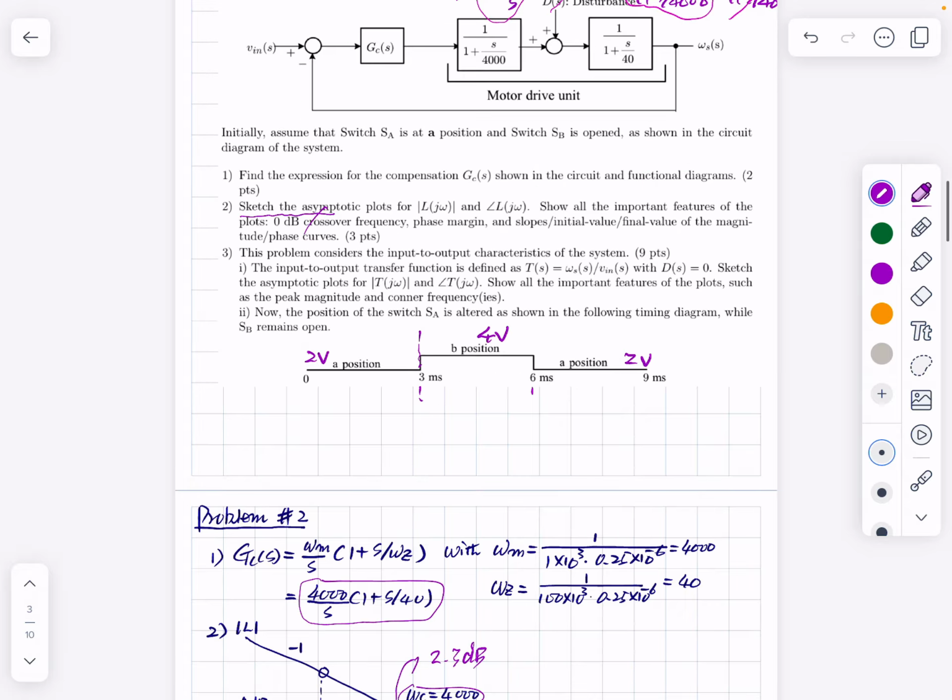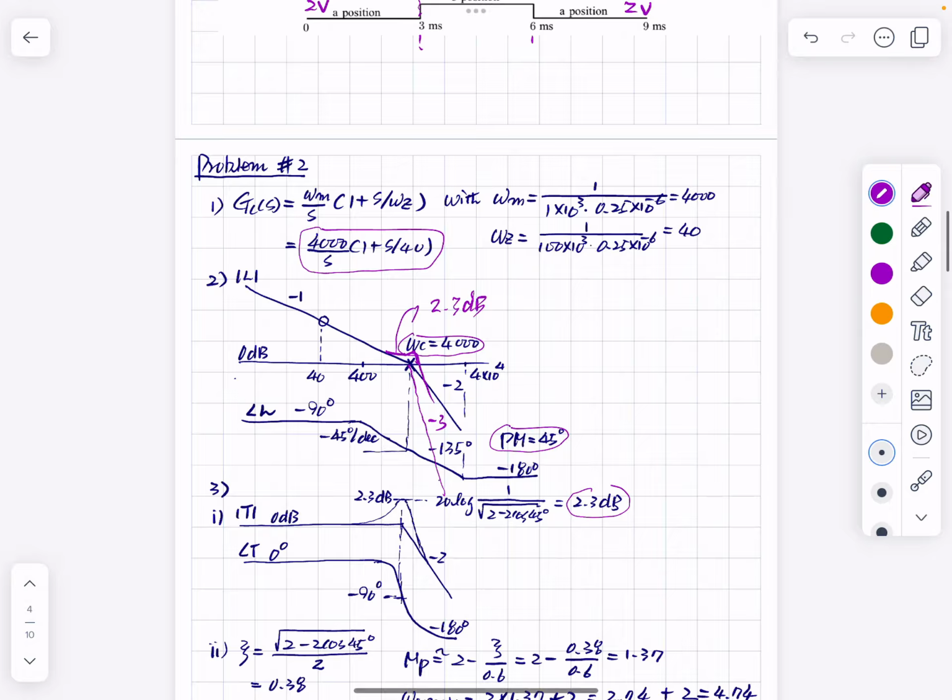For that case, as I said, until the crossover frequency of the loop gain, the input-output transfer function magnitude is 0 dB, and after this, it follows the loop gain plot. This shows the typical low frequency characteristic of the system, and this is called the equivalent second order system characteristic.